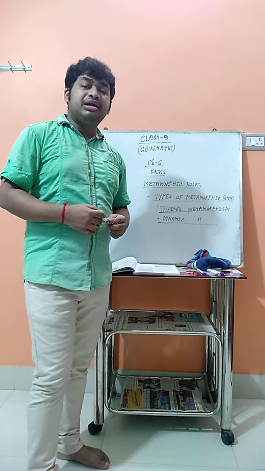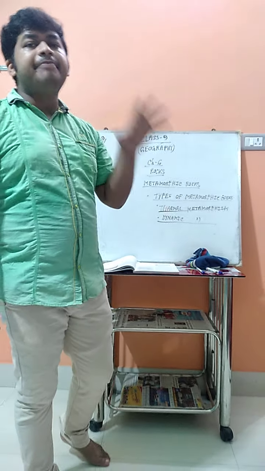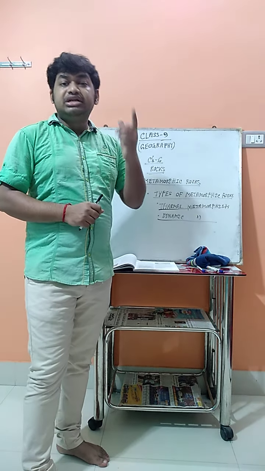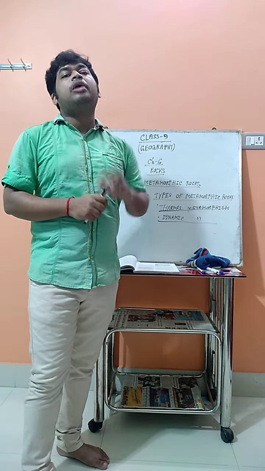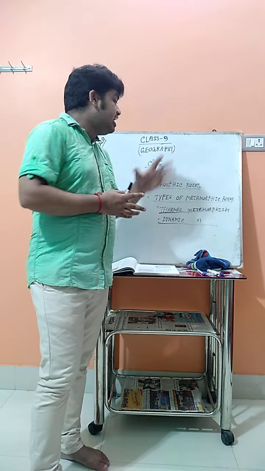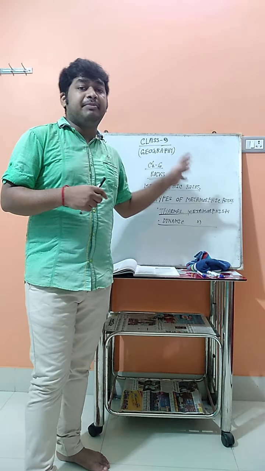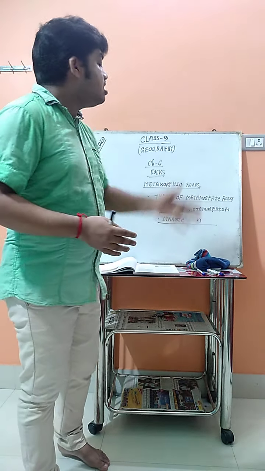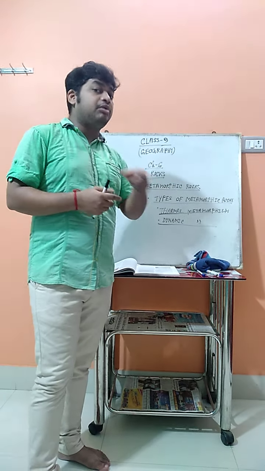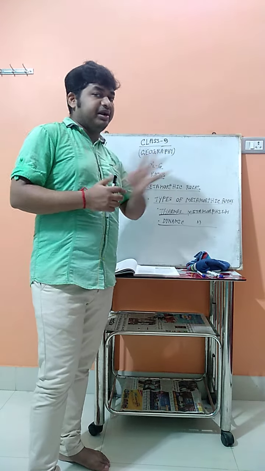So, thermal metamorphism is when metamorphic rocks are built inside the earth due to a huge amount of temperature. This process is known as thermal metamorphism, where metamorphic rocks are made due to temperature.